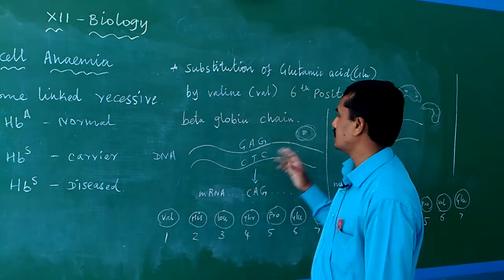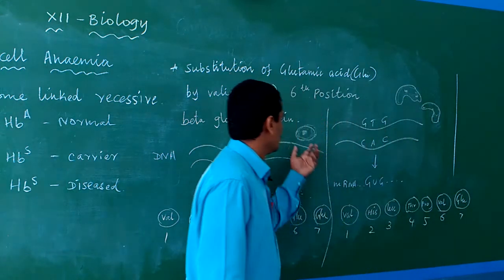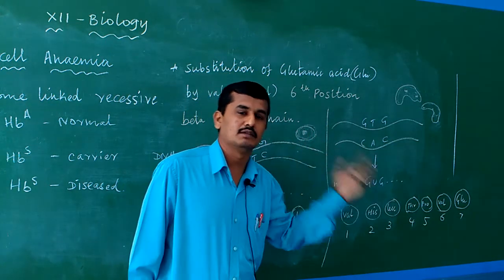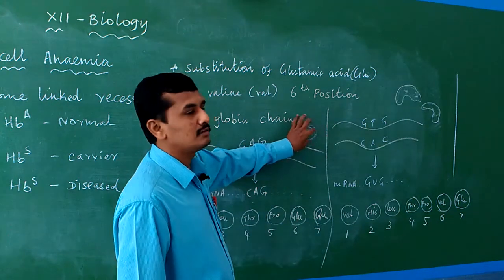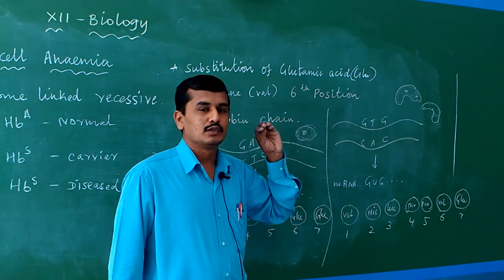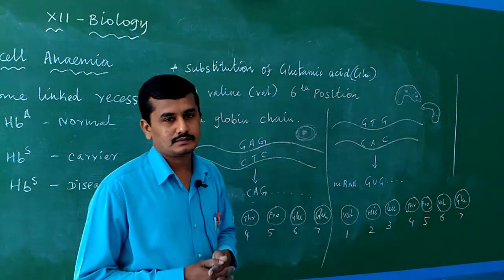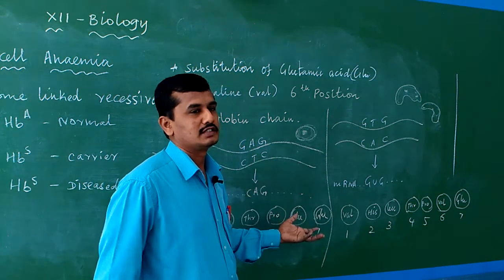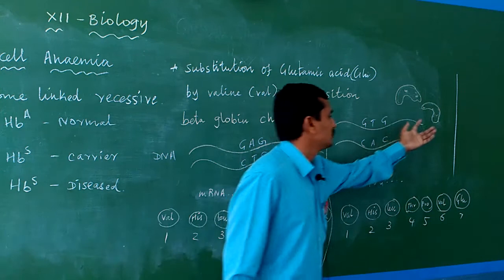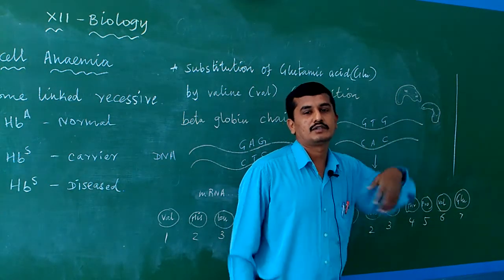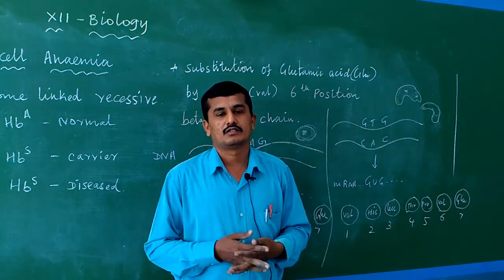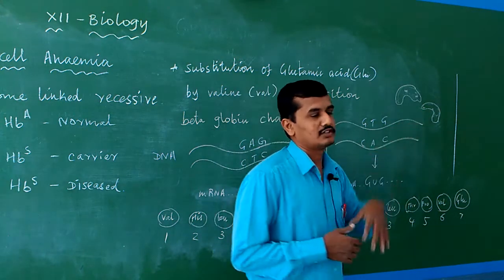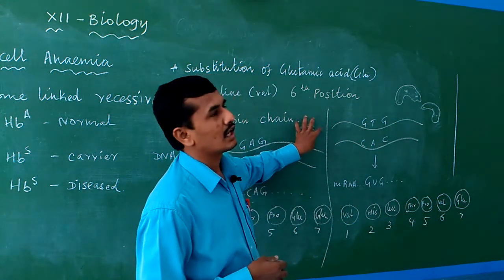Normally we have millions of RBC, approximately 5 to 6 million RBC per cubic millimeter of blood. The normal RBC shape is biconcave, like a biconcave disc. But due to this modification, the RBC changes to a sickle shaped RBC. A sickle is the tool used for harvesting rice paddy, so the RBC changes into a sickle shape. The normal RBC shape is biconcave.